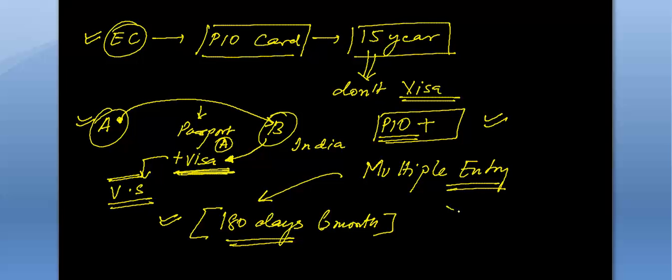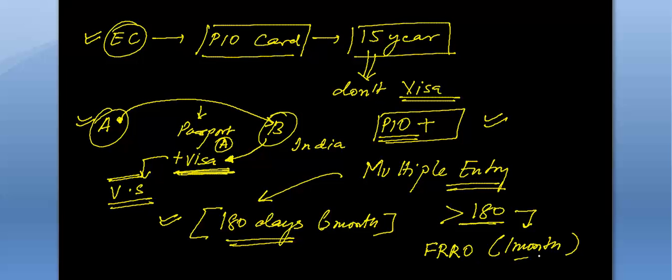If he wants to stay more than 180 days, then he has to register himself in the FRRO office, that is the Foreigners Regional Registration Office, I think so. And this registration should be done within 1 month. If you are not able to do it within 1 month, you have to leave India.